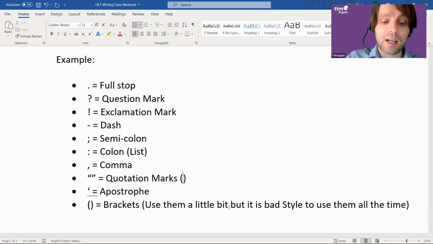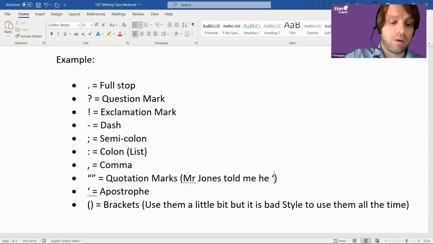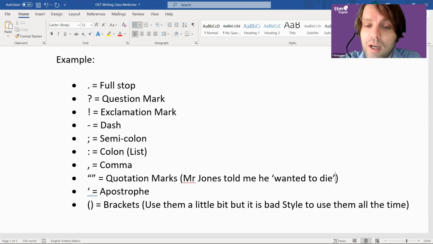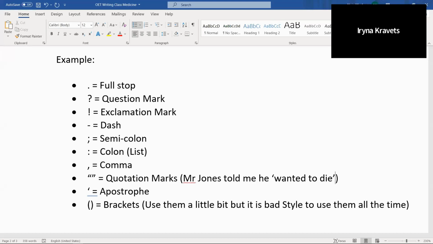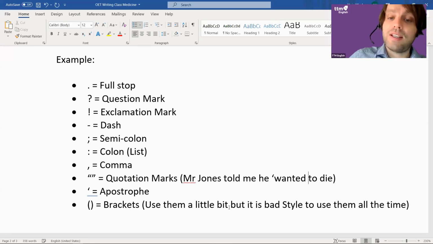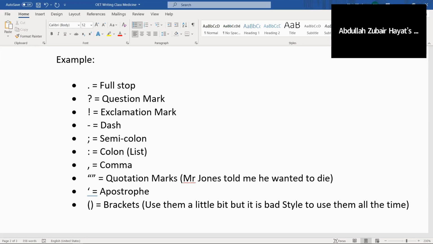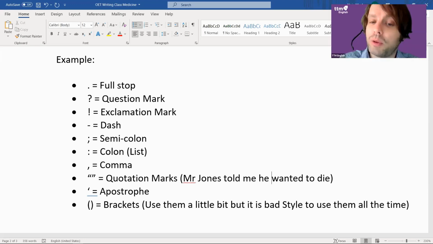Okay, so in a letter, the style, you might say something like this: Mr. Jones told me he wanted to die. I'm only using this example because it's from real case notes. I did the same example with the nurses. Wanting to die, is that formal or informal? Informal. So if I say that, I'm being informal and I'm going to lose marks in my letter, because those are my words. They're informal words.